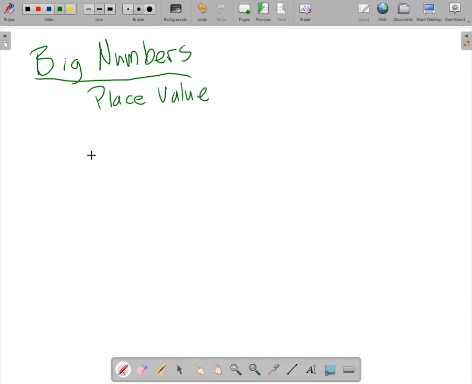So, what would come after a quadrillion? Quintillion, maybe? Yeah, and here's another thing. That's not the same around the world. So check this out. I'm going to write this number right here. And what would we call that number right there? 1 million, right? Not everybody in the world calls it that.